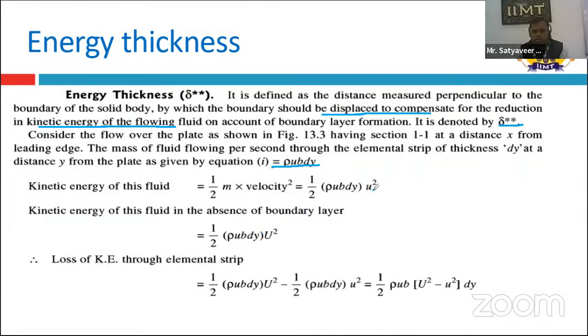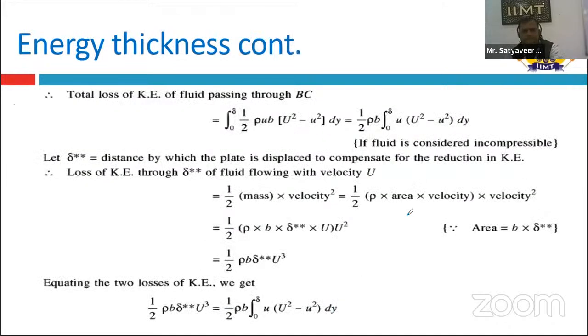We replace small u with capital U here, and to find the loss in kinetic energy, we subtract the kinetic energy in the presence of the boundary layer from the kinetic energy in its absence.